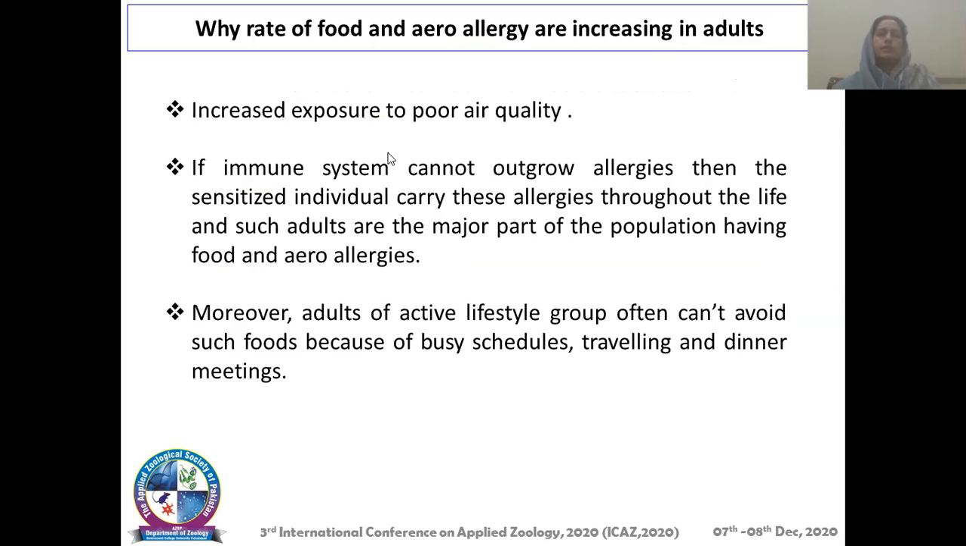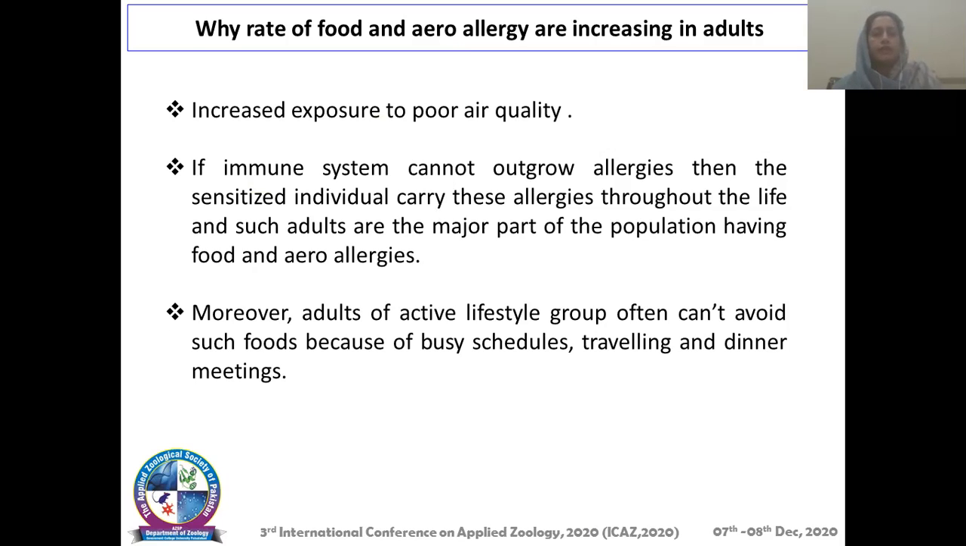So why is food allergy or aeroallergy increasing in adults? One of the main reasons may be that Lahore is a very populated city, and it has pollution risks, and also increased exposure to poor quality air that may cause immune reactions. And if the immune system cannot outgrow allergies, then the sensitized individual carries these allergies throughout life, and such adults are a major part of the population having food and aeroallergies.